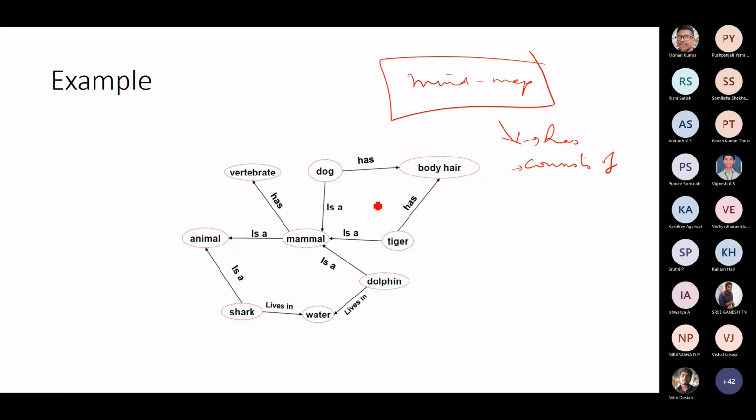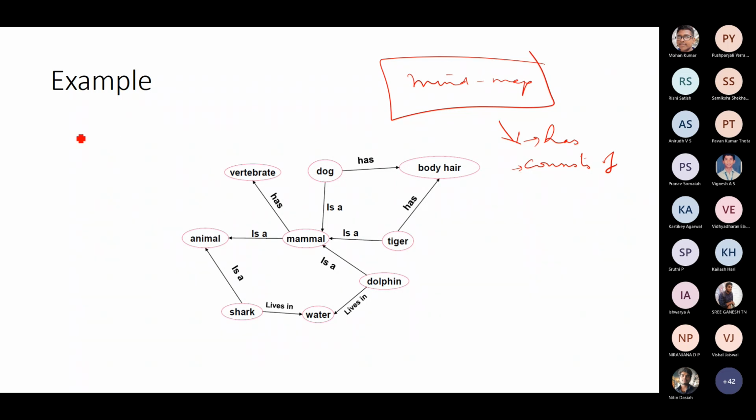So here, mammal has vertebrates. Okay, a dog is a mammal, dog has body hair, tiger has body hair, tiger is a mammal, dolphin is a mammal, dolphin lives in water, shark lives in water, shark is an animal, mammal is also an animal. So animal belongs to, or animal consists of mammal. You can define your own relationship. Like that you can try to define.